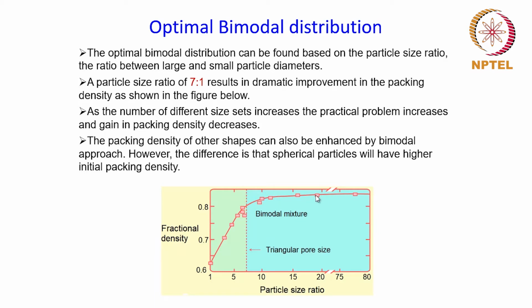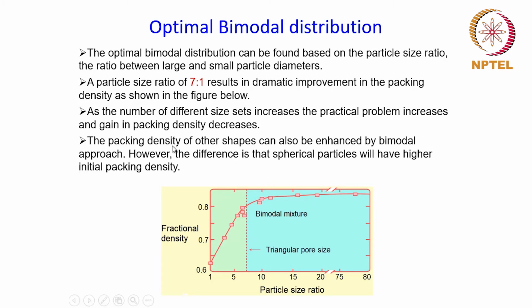And the other thing that you can note over here is that when you reach this particle size ratio of 7:1, somewhere over here, you get a dramatic improvement in the packing density.